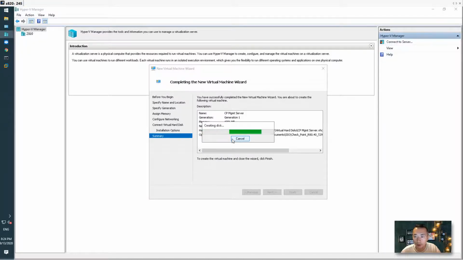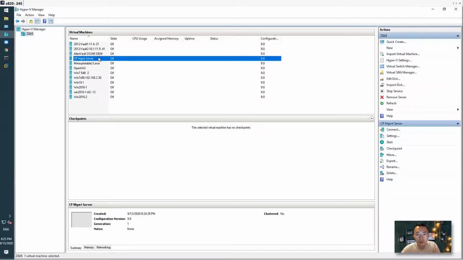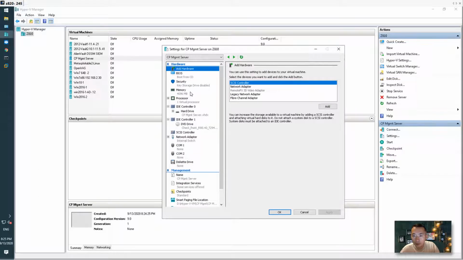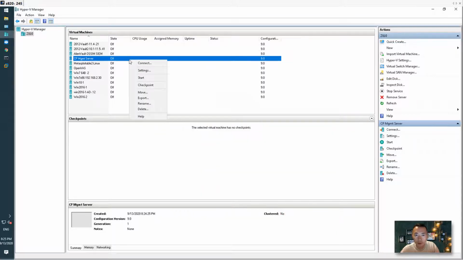So I'm creating the virtual machine right now. Let's edit settings. I want to give the machine at least 2 CPUs, maybe 4 CPUs. After that, I think it should be okay. Let's start it.